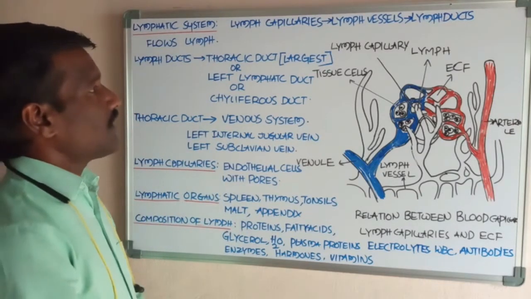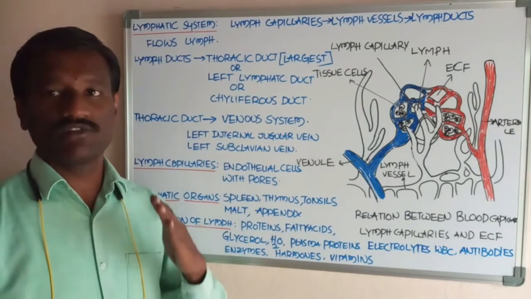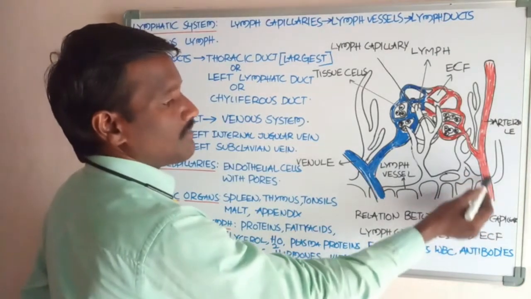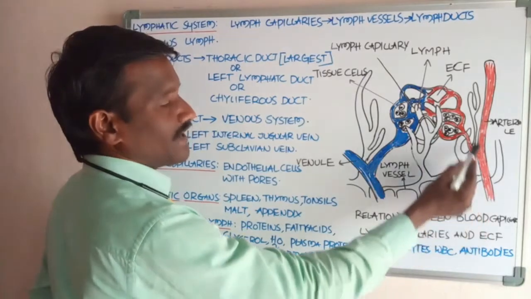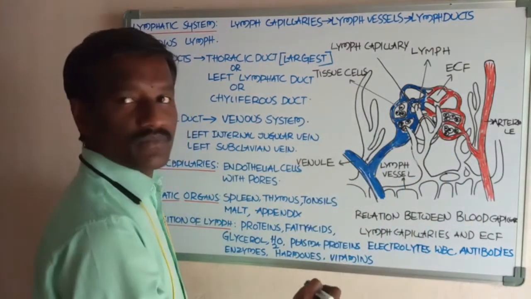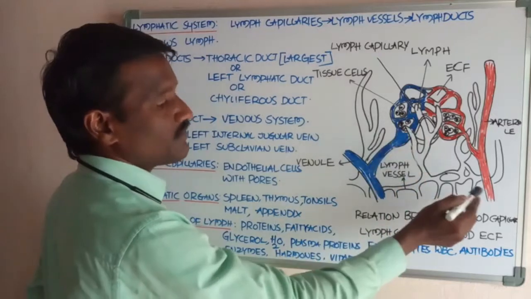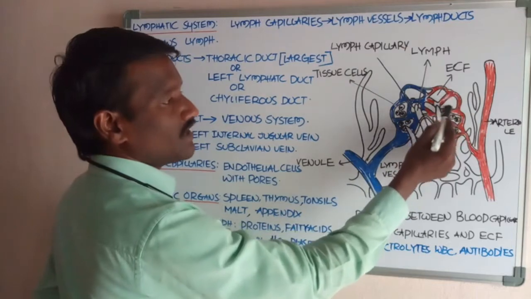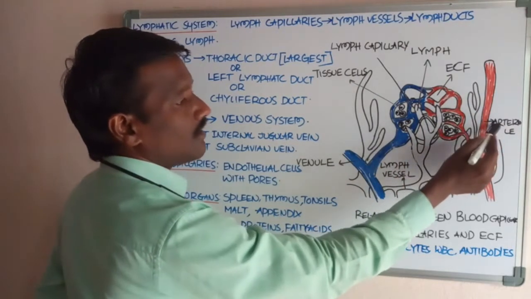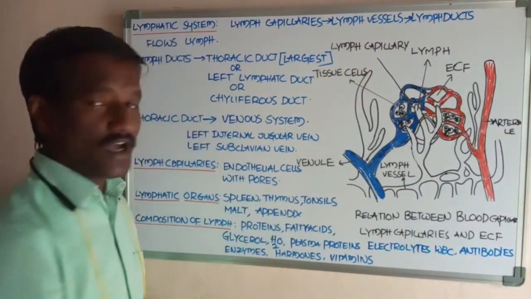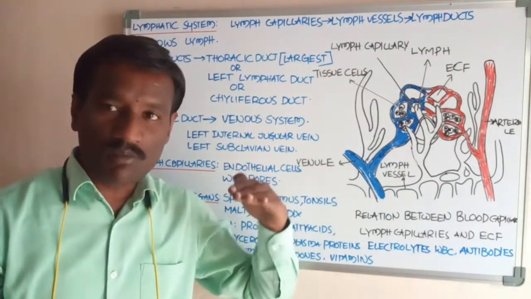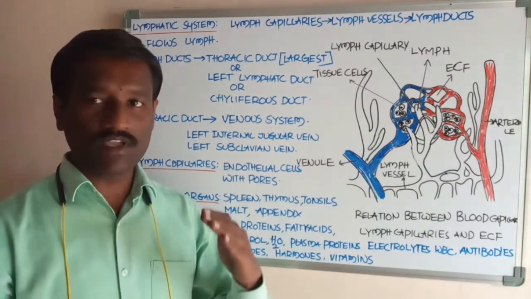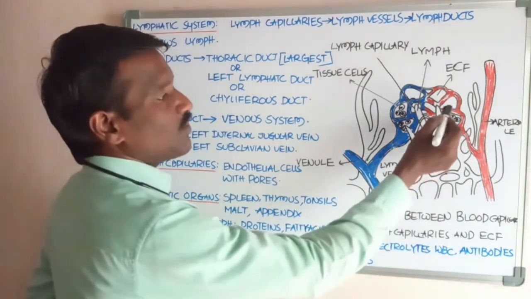Okay, students. Now, what about the formation of the lymph? The blood vessel called the artery, at the tissue region in an organ, divides into blood capillaries called arterioles. The blood flows through the lumen of the arterioles at high blood pressure.